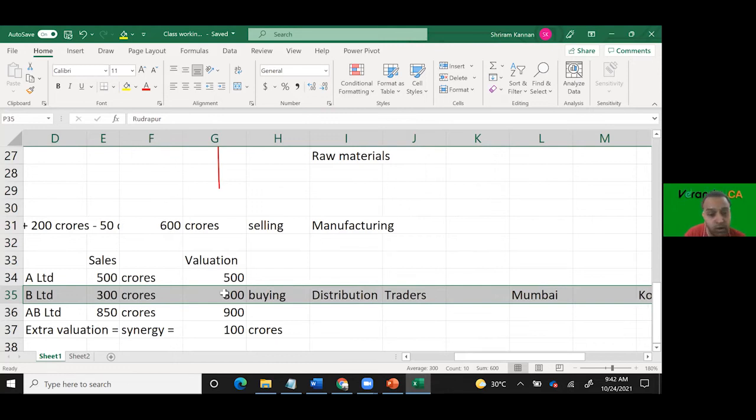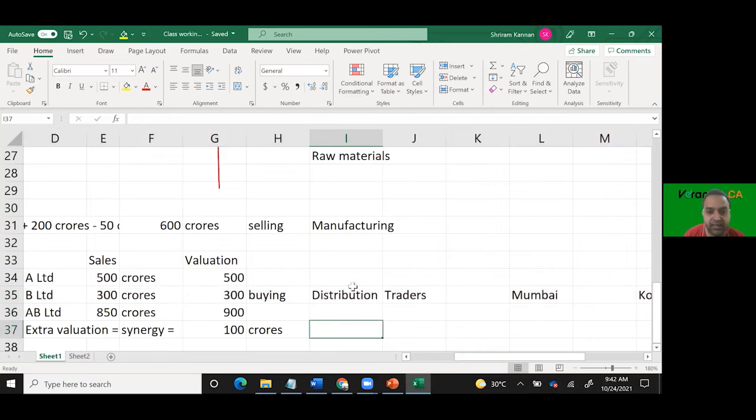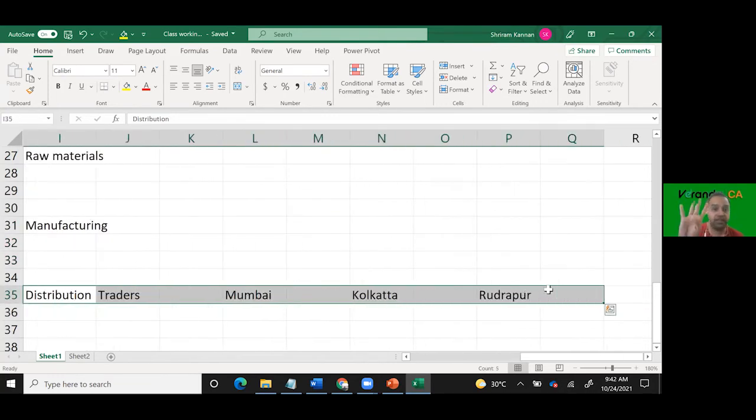When you do the horizontal integration, there is a huge possibility of synergy. Vertical integration, synergy is very less, because even after amalgamation, all these activities must happen. Someone has to manufacture. You cannot get rid of one activity. In horizontal integration, assume for a minute, there are 4 sales managers. Now after integration, you can have only one. There are 4 CEOs. After integration, you can have only one. So what will happen? Those 3 CEOs' cost will go out. So that will add to more than proportionate profit.